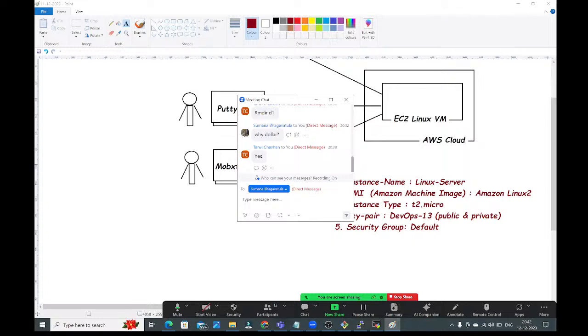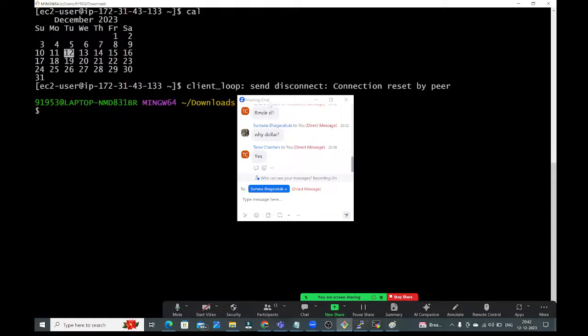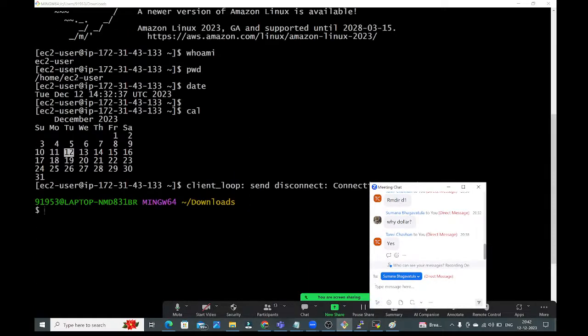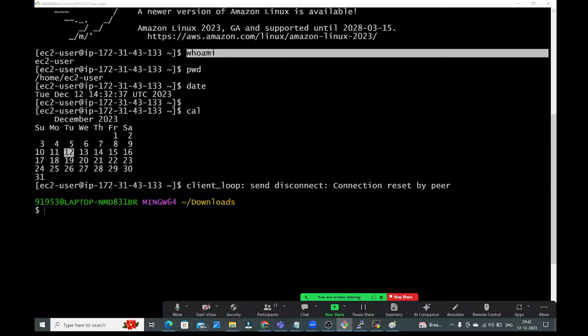Guys, you need not provide the dollar symbol, ma'am. By default it is there. See, everywhere we have this. Here, if you see, this dollar symbol is there. This is what I have given. You need not type this dollar explicitly. Just give the command name like this, Sumana. Not required to give the dollar. Already it is there. Up to here clear? Anyone have any questions up to here?